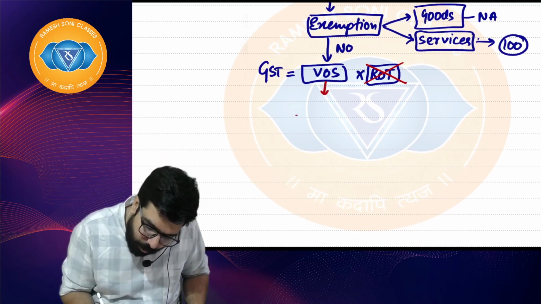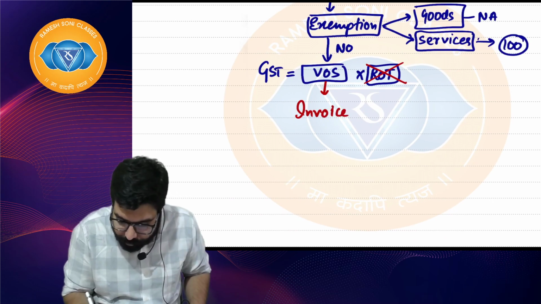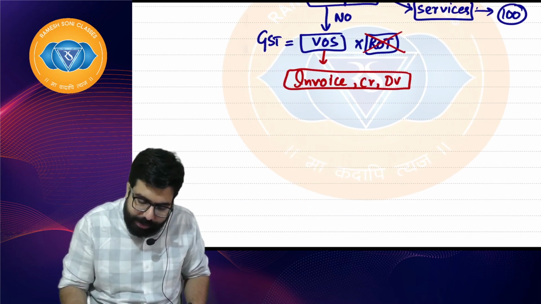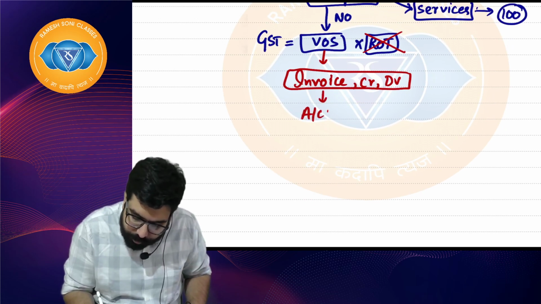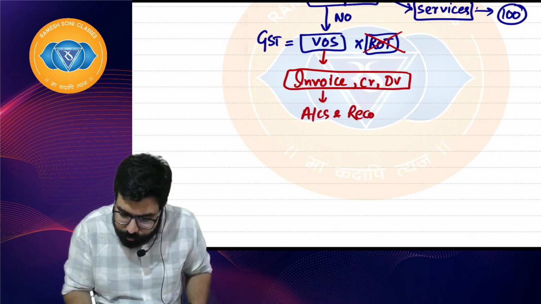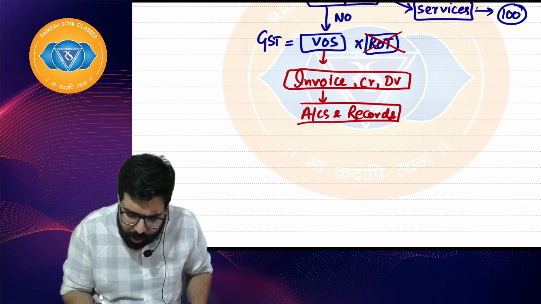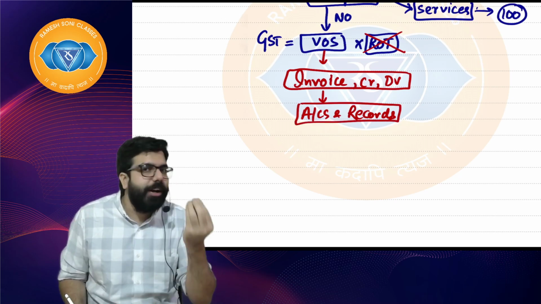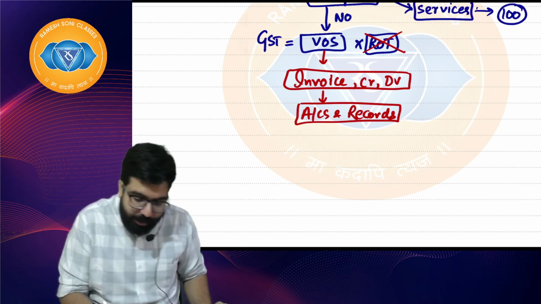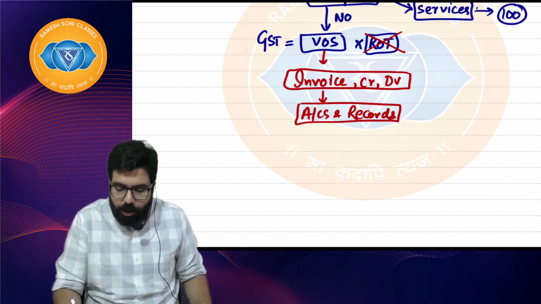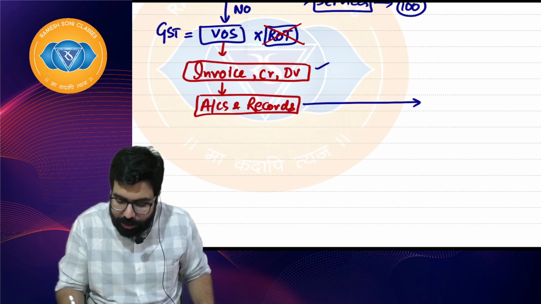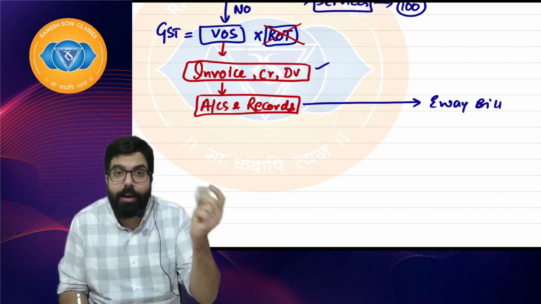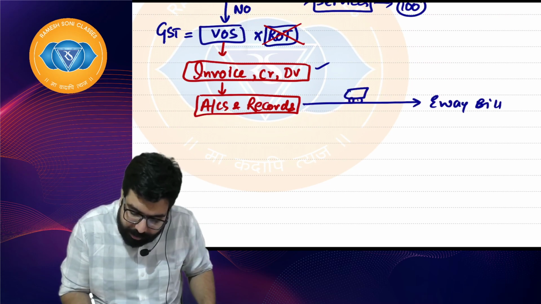Sir, once I know the value, I'll prepare the invoice, credit note, debit note. Then sir, I will maintain my accounts and records. Sir, accounts and records are to be maintained for this much period, 72 months. The audit of accounts and records has to be done, etc., etc. This has been taught in this chapter. Once I maintain all my accounts, I will have to send the goods to the other person with an e-way bill. Baba people, I hope you are talking with me. You will have to send with an e-way bill.